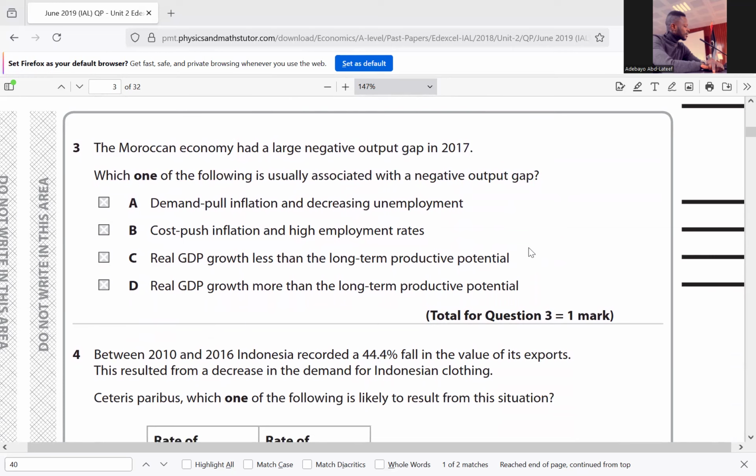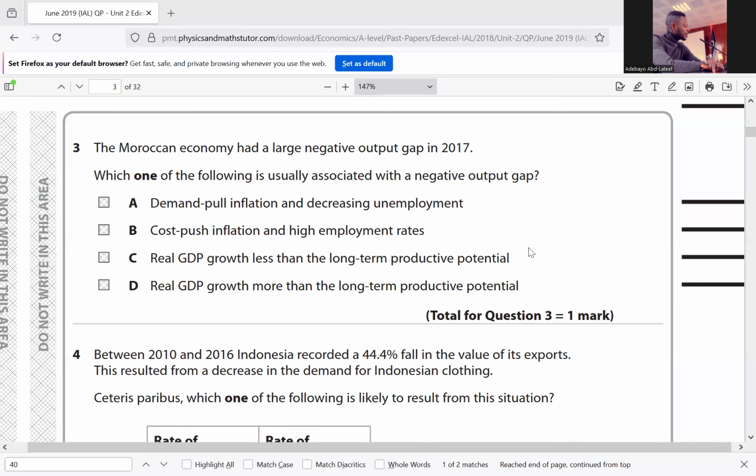So here they asked which one of the following is usually associated with a negative output gap. A, demand pull inflation and a decrease in unemployment. Demand pull inflation might even be as a result of a positive output gap because demand is increasing. A decrease in unemployment will mean that output will increase. That would create a positive output gap, not negative, so it's not A. B, cost push inflation and high employment rate. Cost push inflation will be as a result of an increase in the cost of production, and high employment rate will bring about high income. That will bring about a positive output gap, so it's not B.